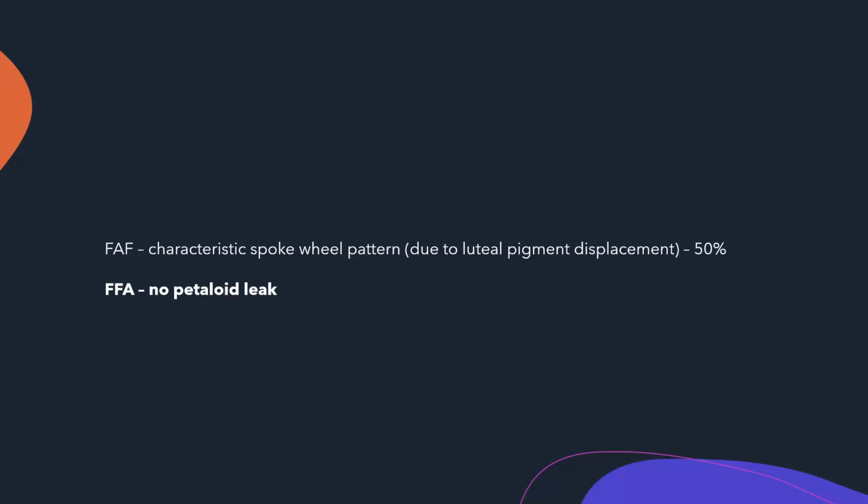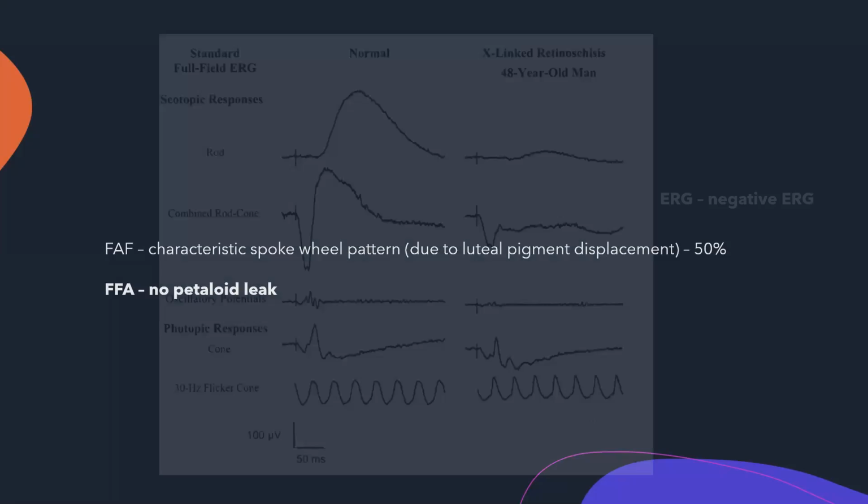we would expect these spaces to have a leak. A CME due to diabetic retinopathy will have a leakage, but these do not have a leak. So this helps us in knowing that this could be a different pathology and not just a regular CME.